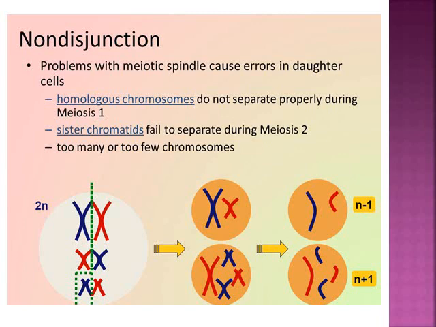So what will happen if there is any error? We have discussed the separation of chromosomes and the separation of chromatids. Normal separation of chromosomes and chromatids is known as disjunction. And if there is no normal separation, then it will lead toward a problem. In mitosis, we have discussed cancer. And in this case, if there is no normal separation, then what will happen?